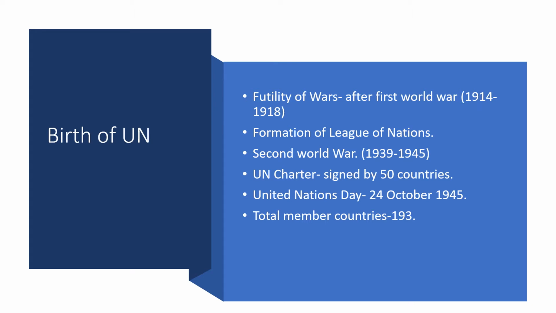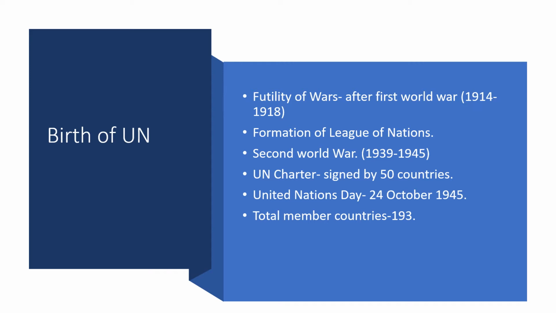Children, the world suffered the First World War from 1914 to 1918. During the World War, millions of men, women and children lost their lives. Crores of property was lost. Everywhere there was destruction. Everywhere there were dead bodies.